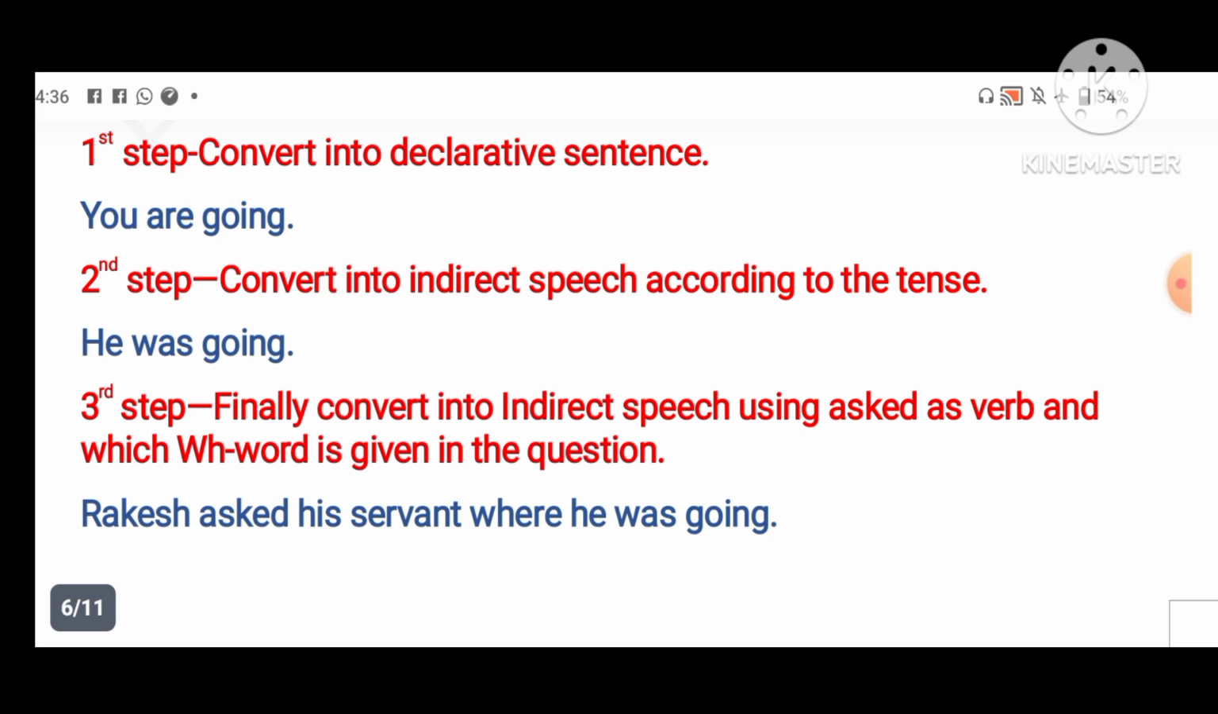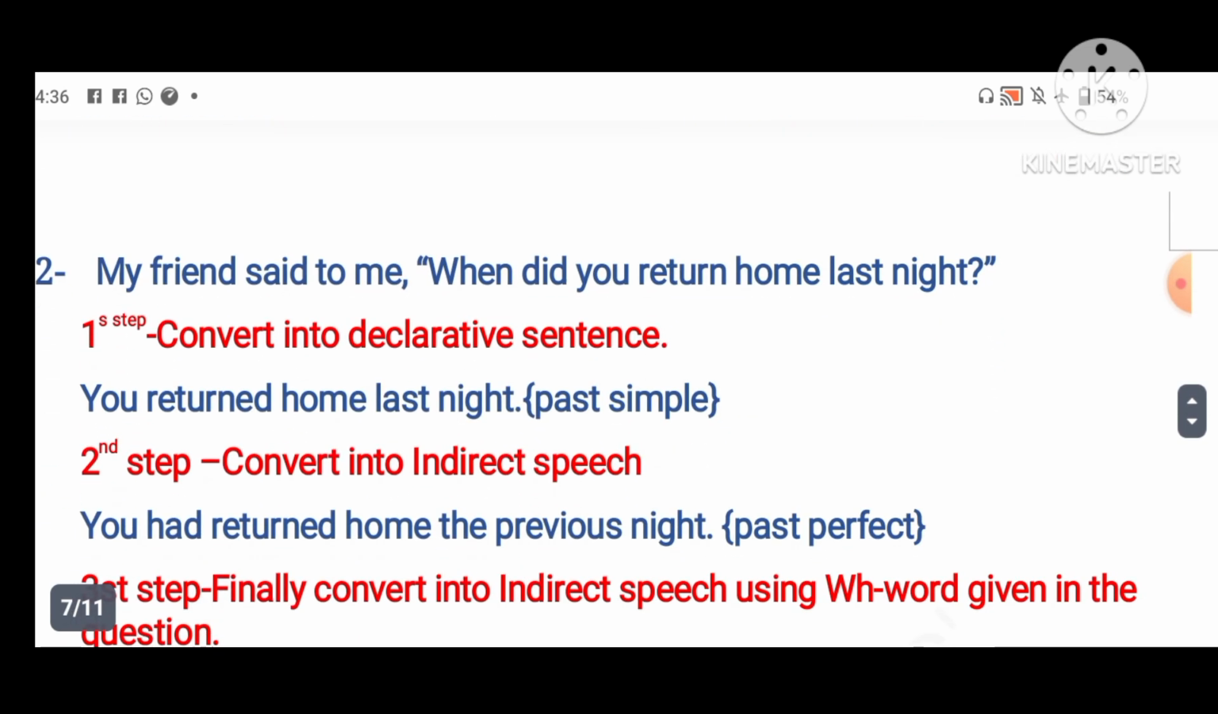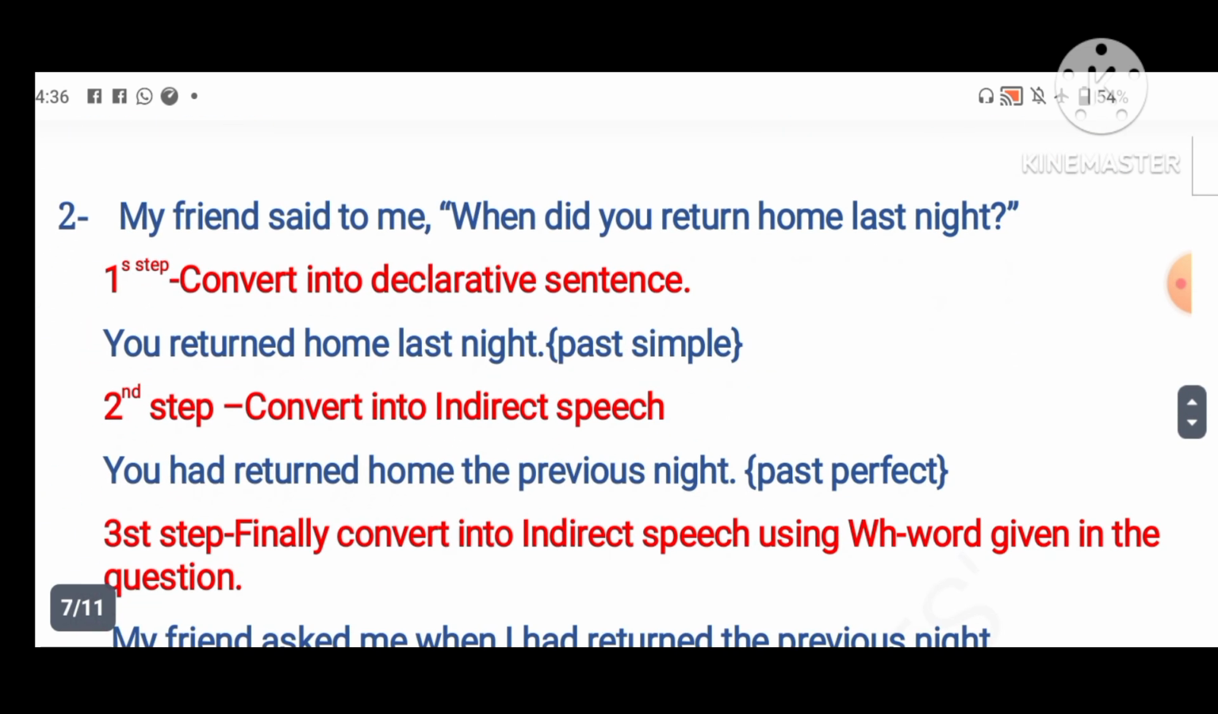What is given in our question. Okay, so Rakesh asked his servant where he was going. Okay, now look at the second example. Practice it yourself, so that you can better understand.